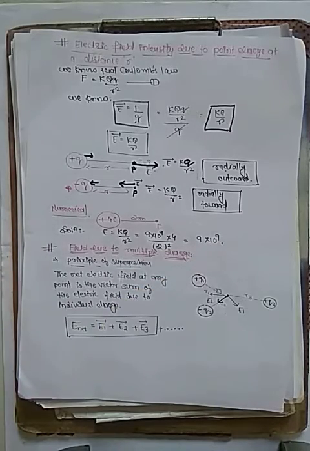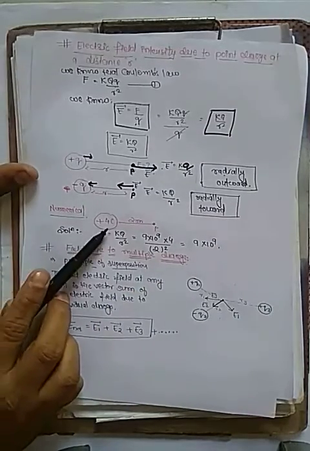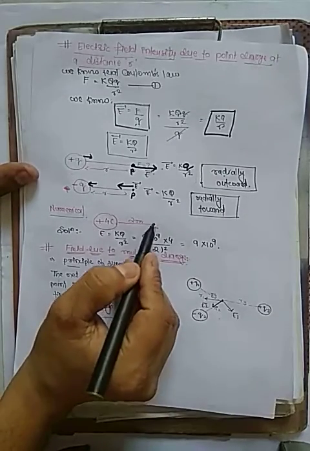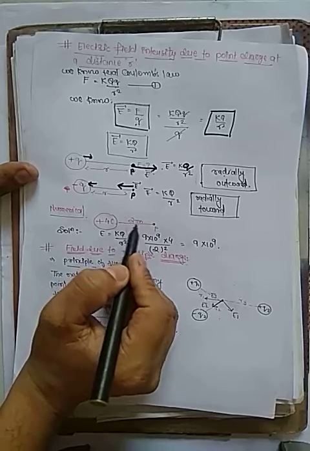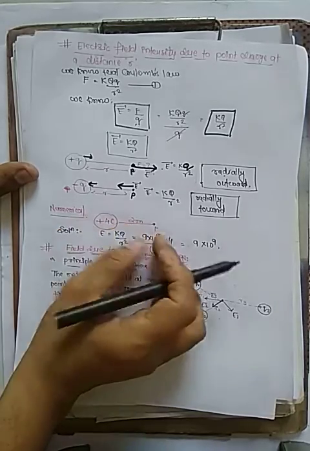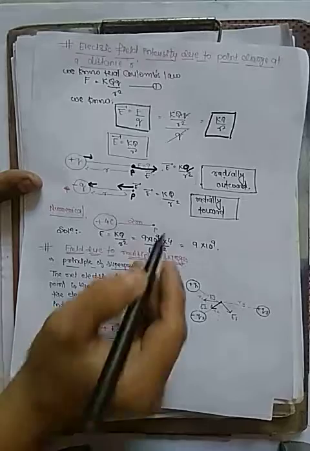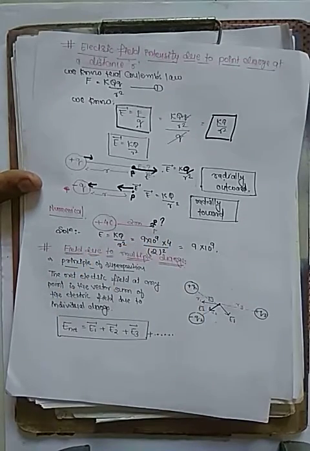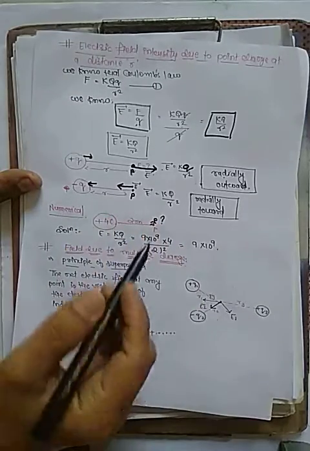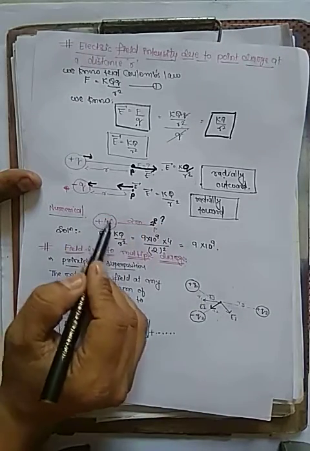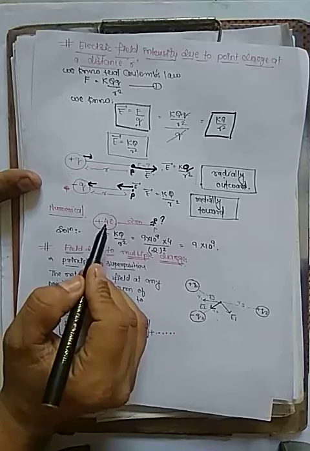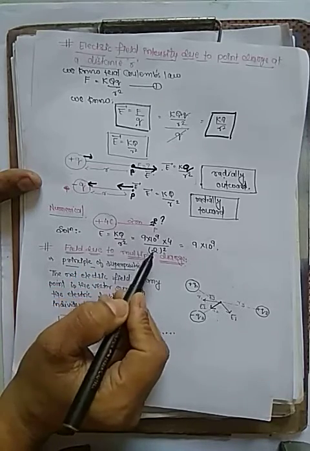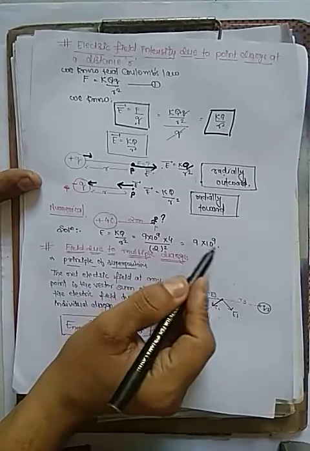So we have an example. Suppose we have a plus 4 coulomb charge and we are standing here at point P, 2 meters away. What is the electric field we experience here? The distance is 2 meters. The formula is KQ by R square. The value of Q is 4, K is 9 into 10 to the power 9, and distance is 2, so R square means 2 square. Cancel it, 4 by 4, and 9 into 10 to the power 9 is the answer.